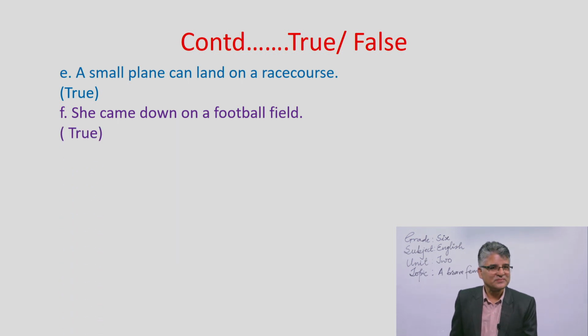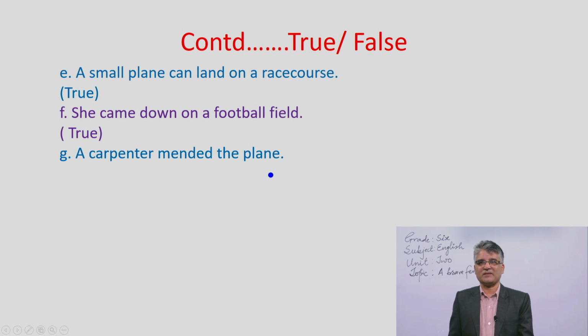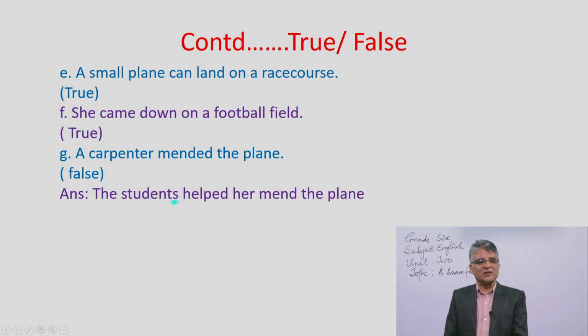It is true. Number G, a carpenter mended the plane. Do you think that Amy got support from a carpenter, or some of the boys? Yes, you are right, some of the boys. That's why this statement is wrong. What is the correct answer? Yes, the correct answer is the students helped her mend the plane. Helped her mend the plane. You have to understand the structure of this sentence.